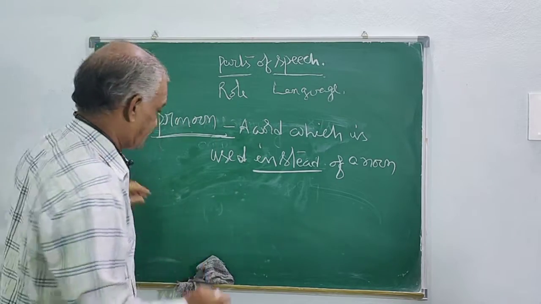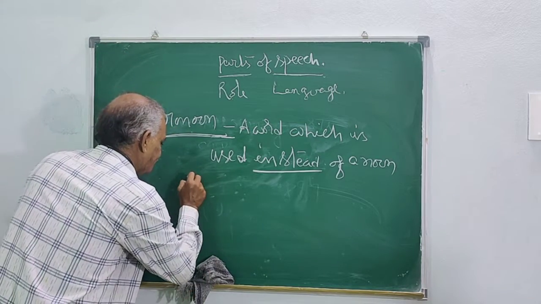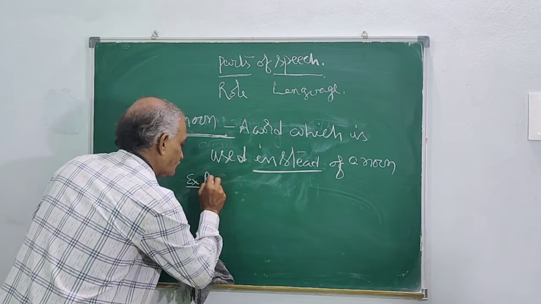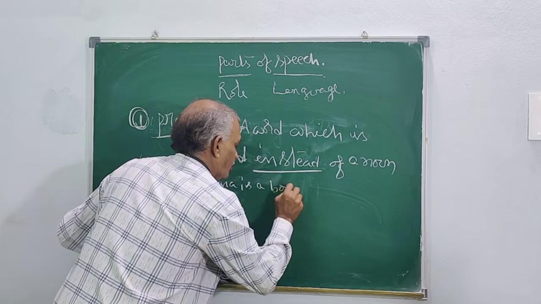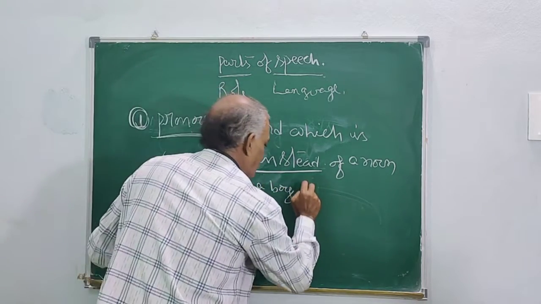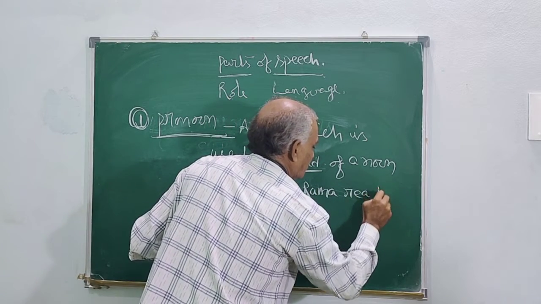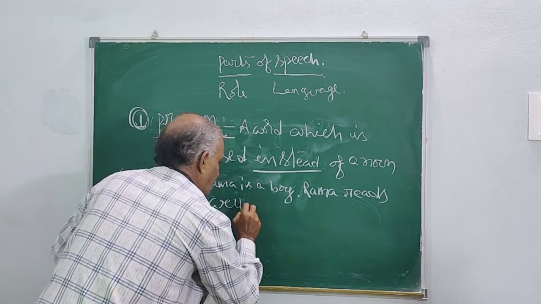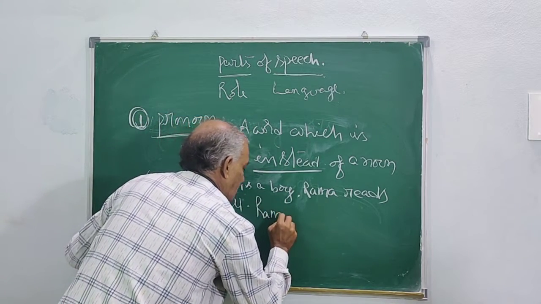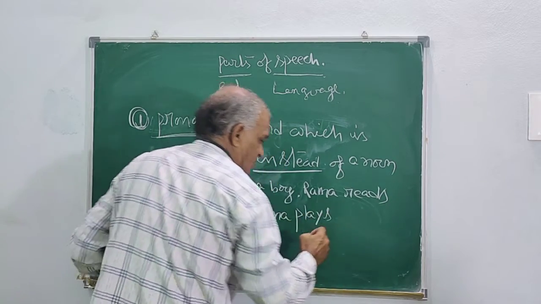For example, for beautiful English, I am telling you. Rama is a boy. Rama reads well. Rama plays.